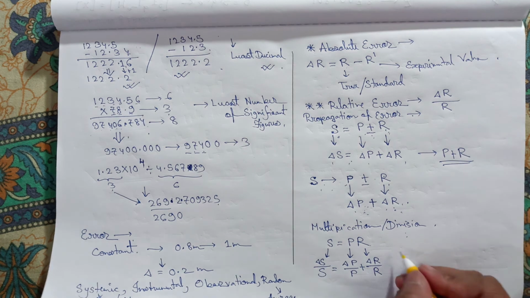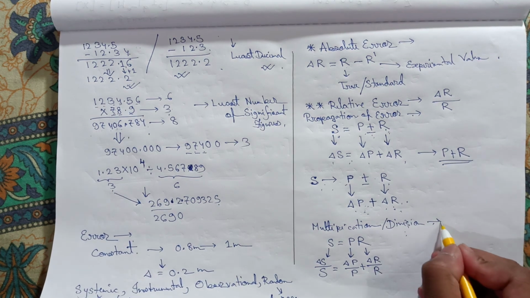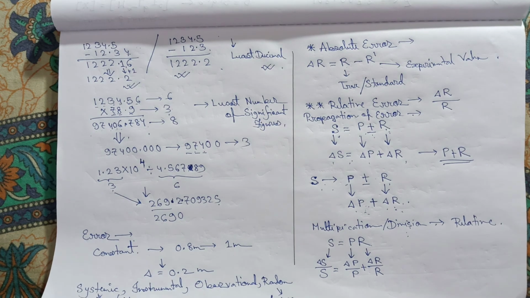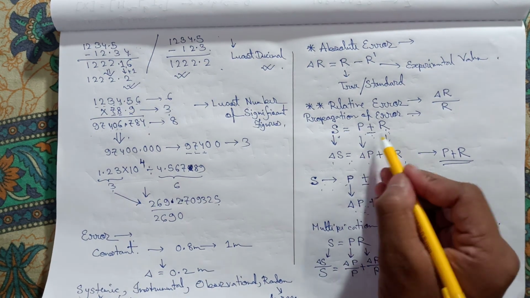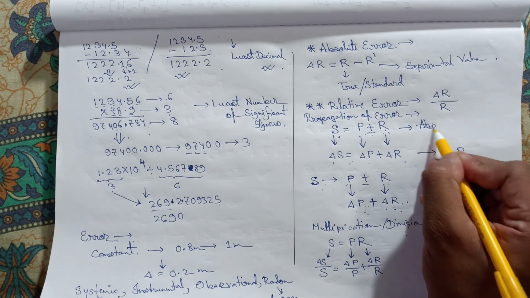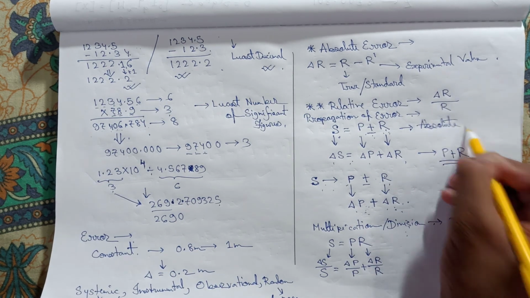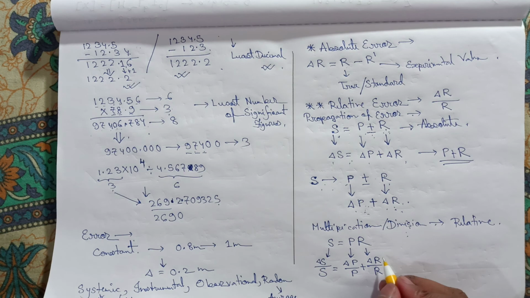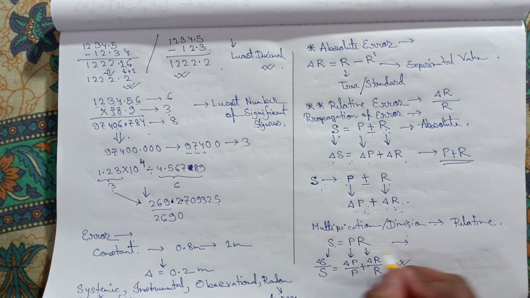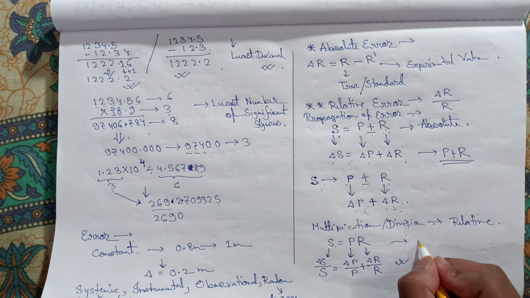Don't mess up between these. When it is multiplication or division, then it is relative error, the sum of relative errors is equal, and when it is summation or subtraction, then it is absolute error. Don't mess up. So how does this come? This is easy, just take the logarithm, or natural logarithm, on both sides.